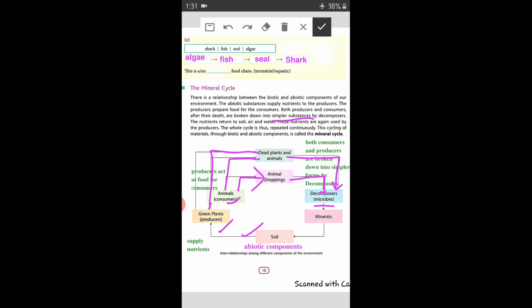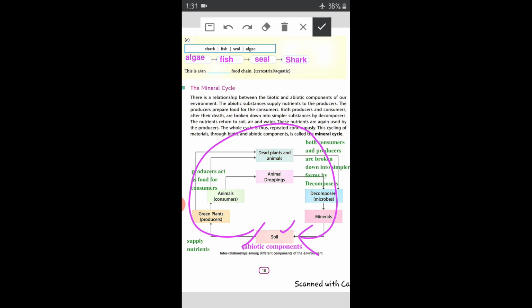These simpler substances are known as minerals and get mixed in soil again. So we have come to where we started, soil. We started from soil, and after going through the whole process we came back to soil. So isn't it a kind of cycle? We call this cycle the mineral cycle.